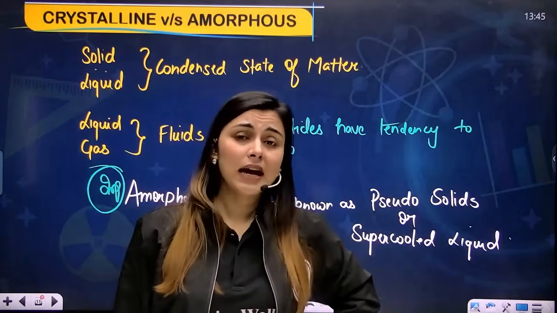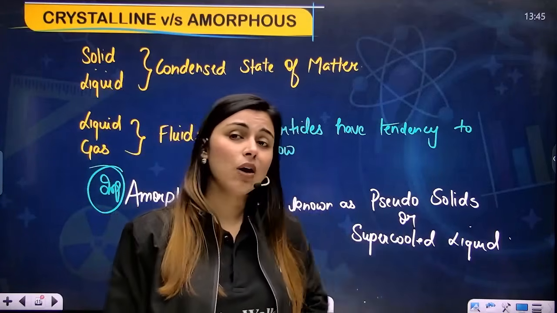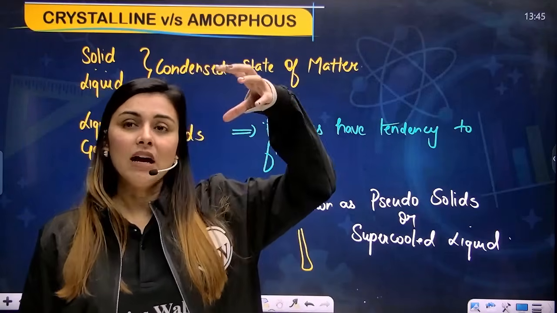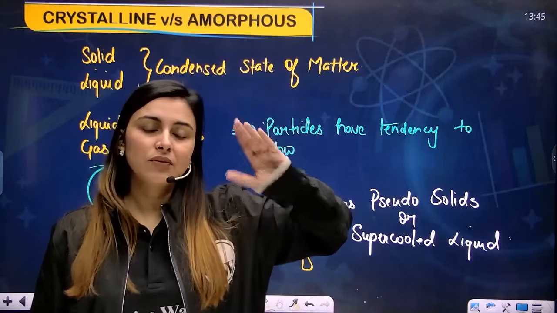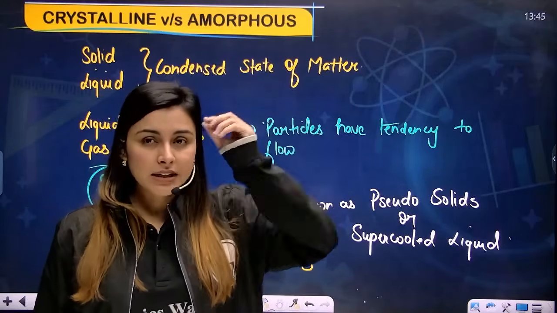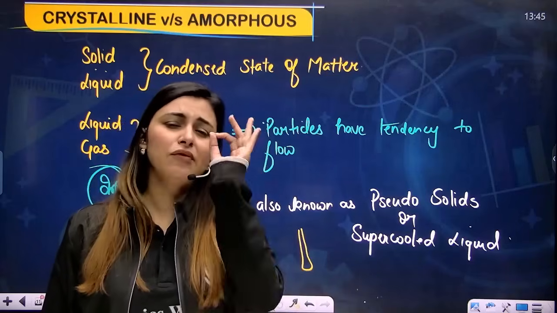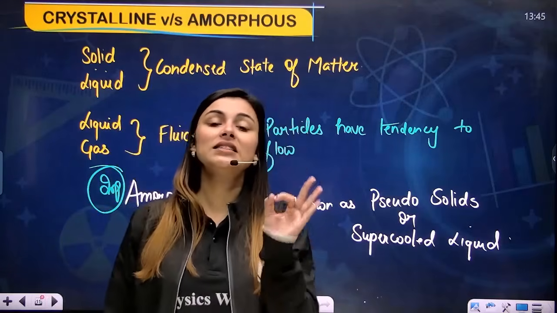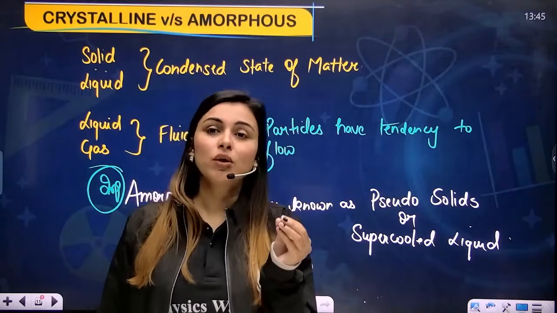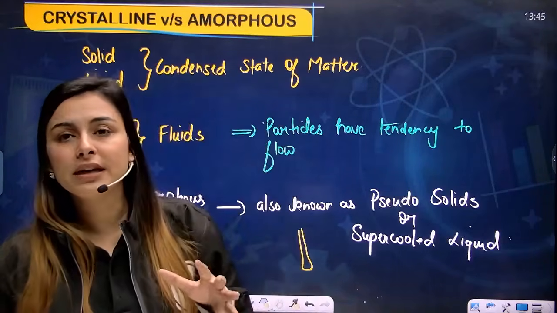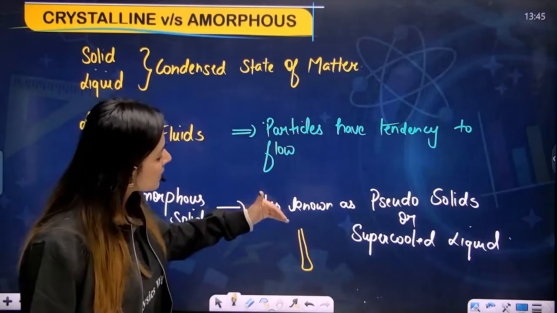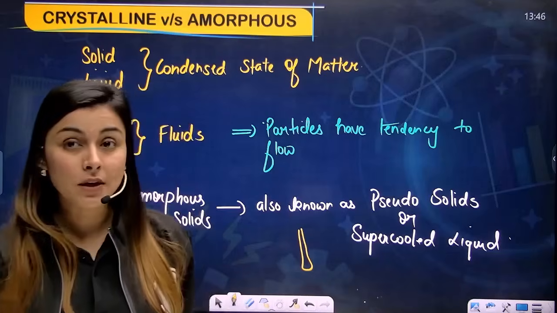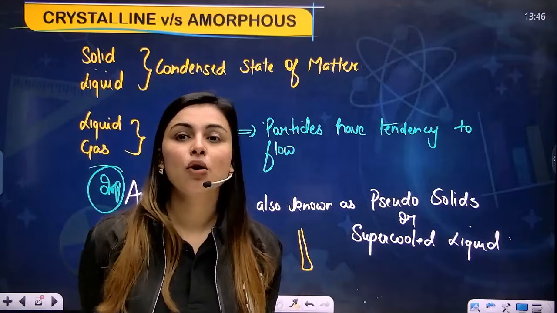Now glass is a glass and it was not made like this. Then how is it thicker from the bottom? Actually what happened is, my dear students, your glass with time, though we cannot see it with our naked eyes, has a tendency to flow. Very little tendency, it flows very slowly, we can't see it. But the glass, that is your amorphous solid, has the tendency to flow very slowly, and over the duration of 100-200 years, the particles keep on flowing, and you get a thicker part down, and the upper part becomes thinner. And this is the tendency of an amorphous solid.